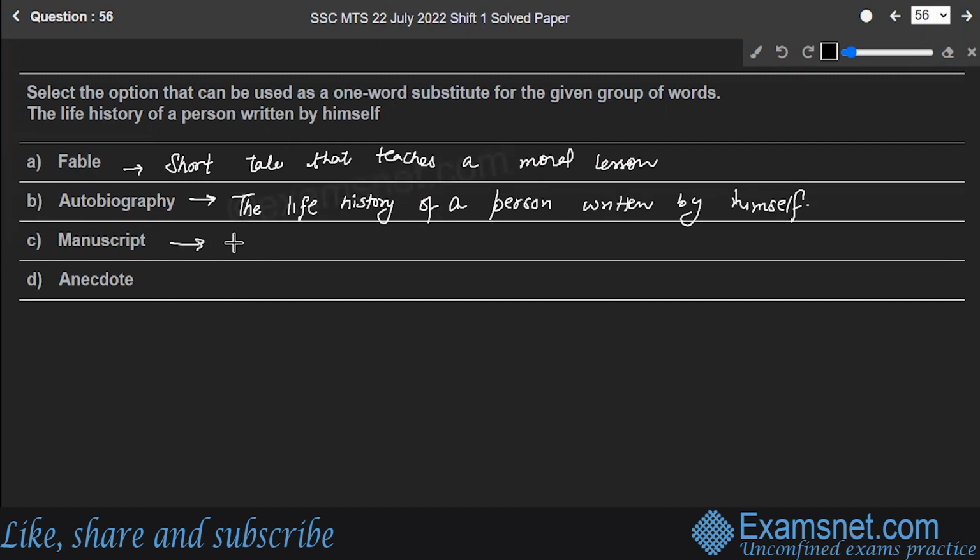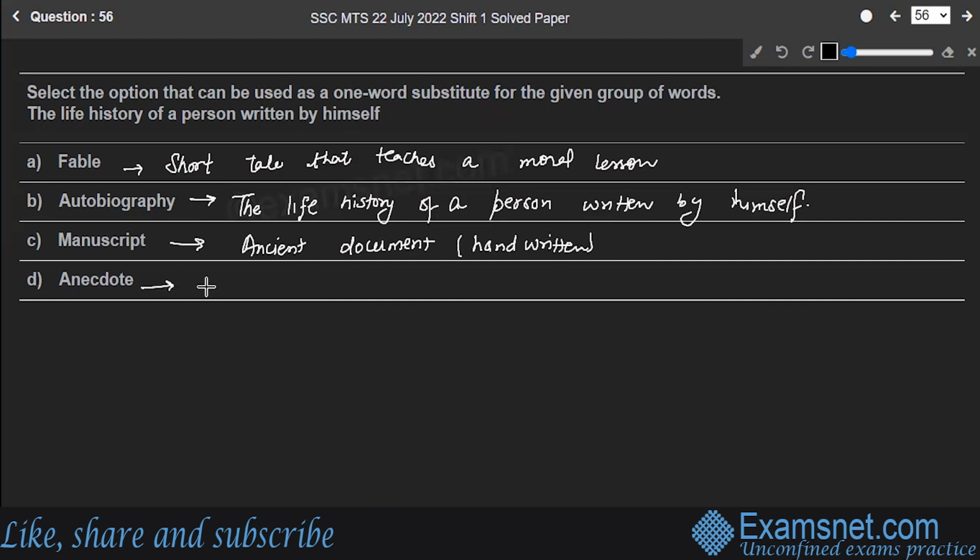Next is the word manuscript. Manuscript, it's an ancient document which is handwritten. Next is anecdote.